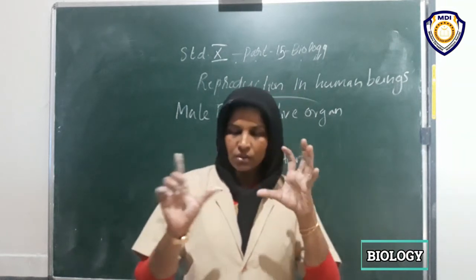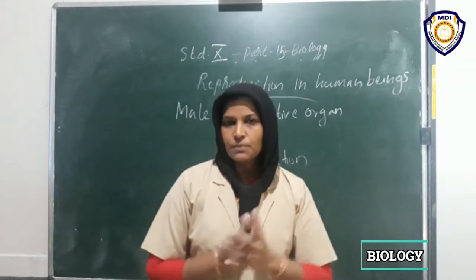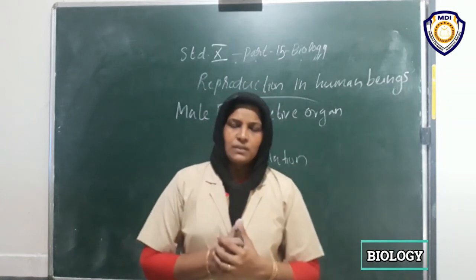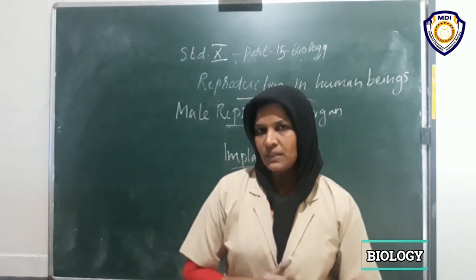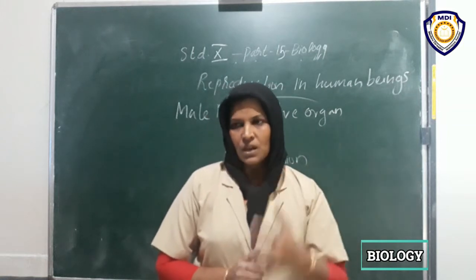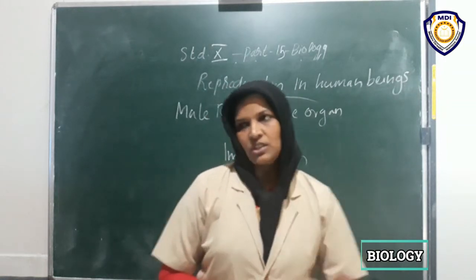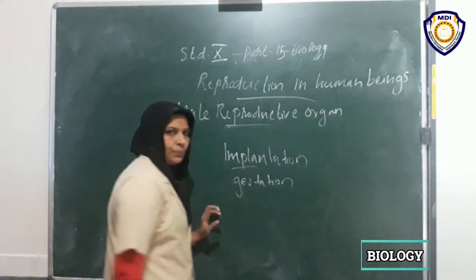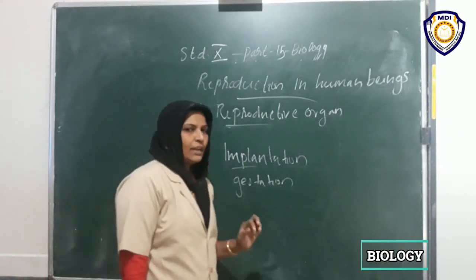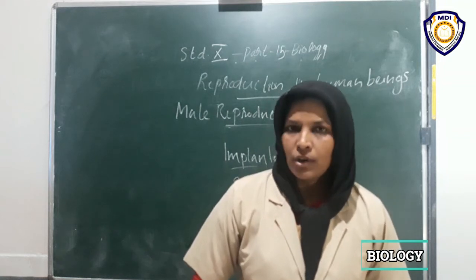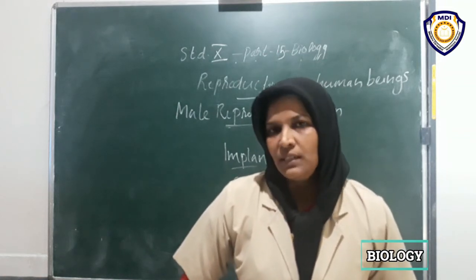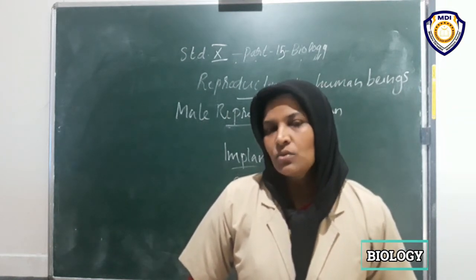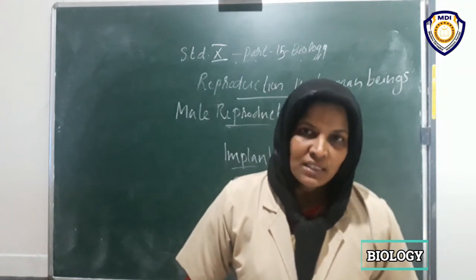We have also studied the differences between fetus and embryo. Find out the differences between embryo and fetus. When it becomes a fetus, it grows. So this period is called the gestation period. What is gestation? The embryo develops inside the uterus of a female body. That is called the gestation period. Our gestation period is 40 weeks, or 270 or 280 days. That is the human gestation period.